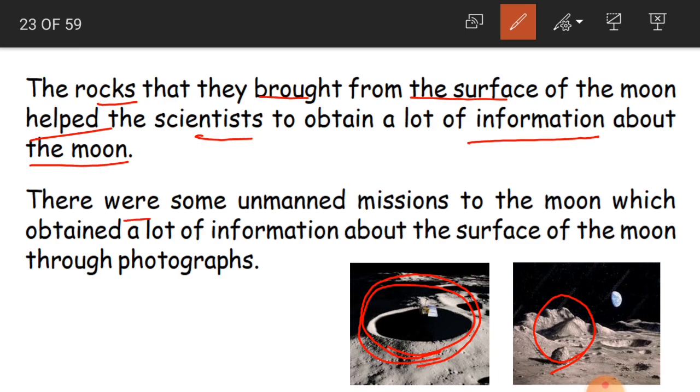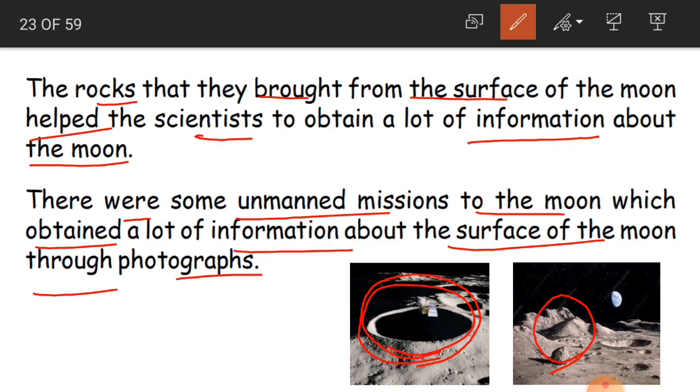And there were some unmanned missions to the moon which obtained a lot of information about the surface of the moon through photographs. There were also some satellites which were sent into space. They were not manned missions, children, so it was not human beings or persons.